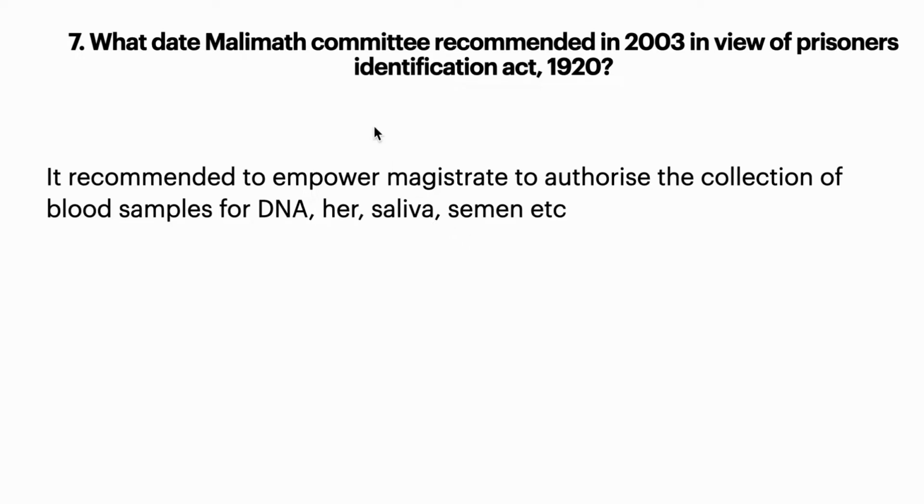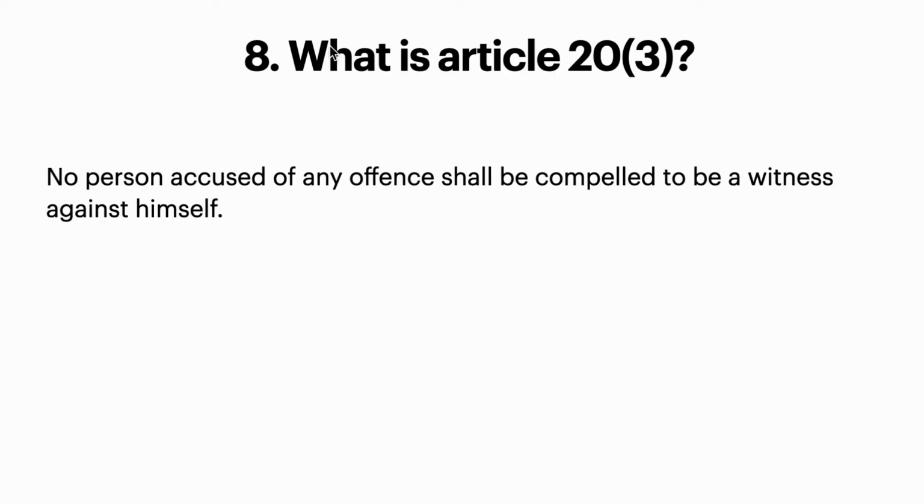And yeah, when was the Malimath committee formed? It was formed in the year 2000, right? So eighth question: what is Article 20 Clause 3? It is, no person accused of any offense shall be compelled to be a witness against himself.